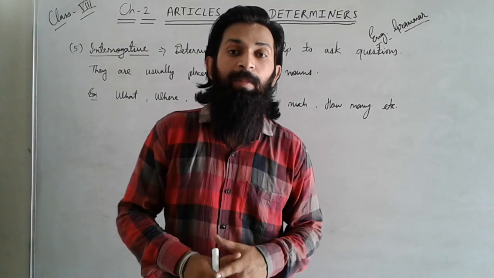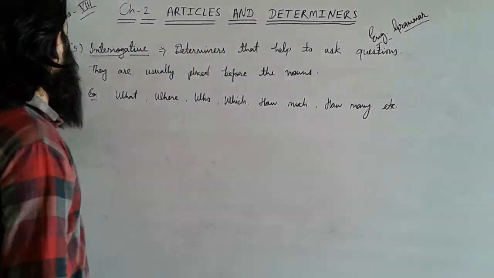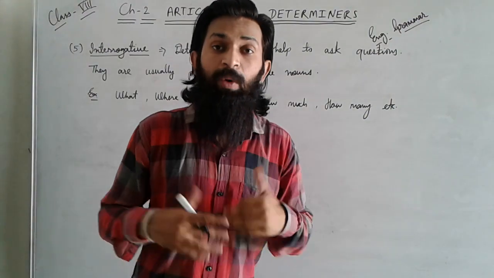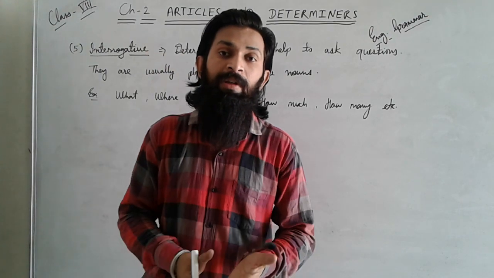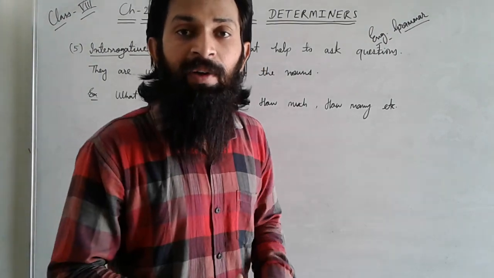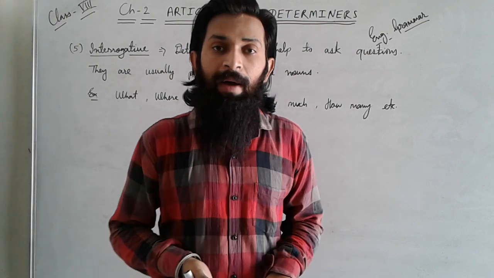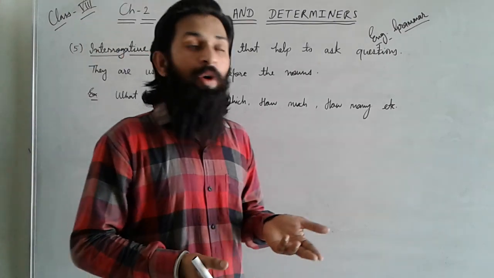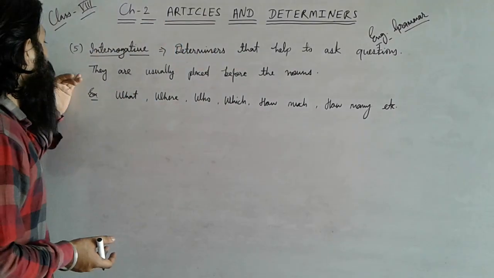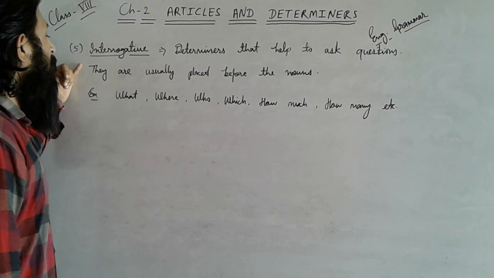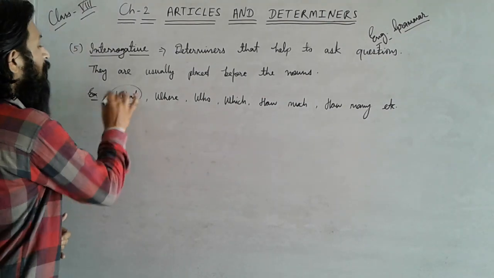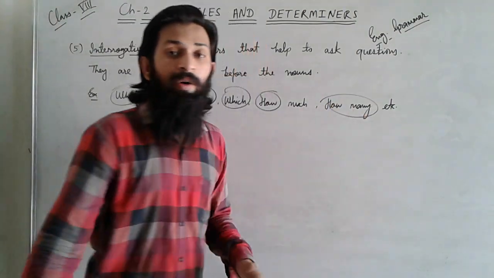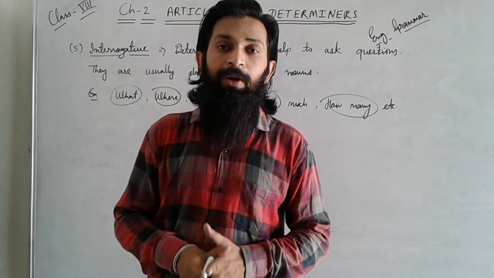Dear students, now we will discuss about interrogative determiners. Dear students, if we talk about interrogative determiners, then we can say that that type of determiners help to ask questions. If you are going to ask any type of questions: what is your name, who is your father, where do you live, how many brothers you have, how much milk you have in the pot at your home, that type of things if you are asking, then that type of interrogative determiners you have to use, like what, where, who, which, how much, how many, whom. That type of words is known as interrogative determiners.